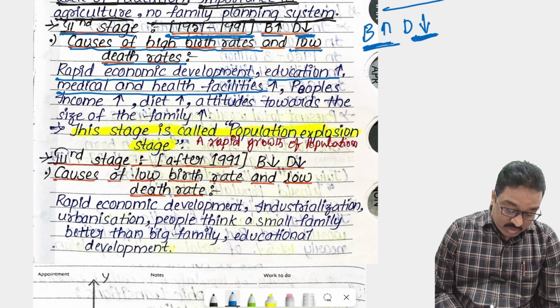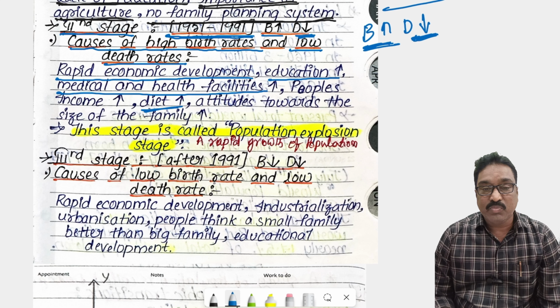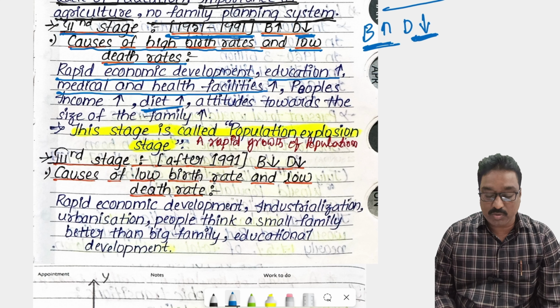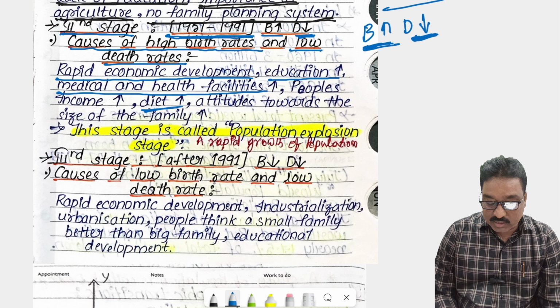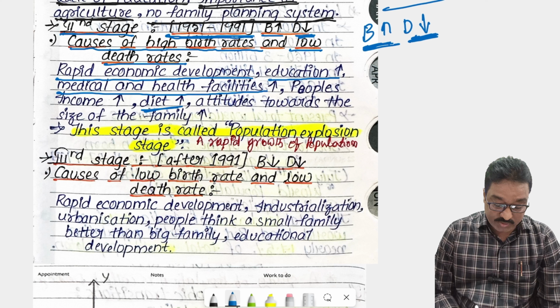And another one, improved diet also. Quality food and nutritious food is properly taken by the people. That's why the birth rate increases but the death rate declines in our country after 1951.